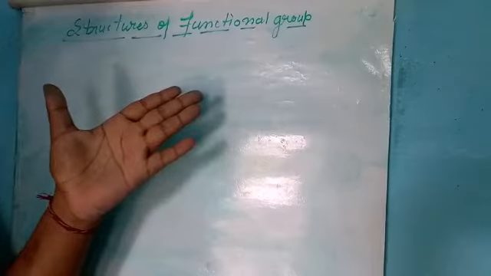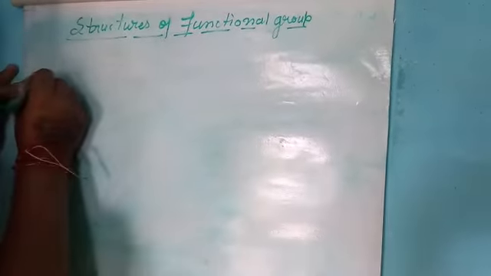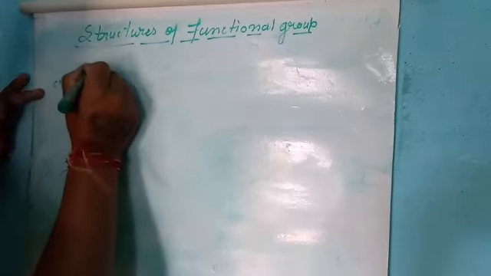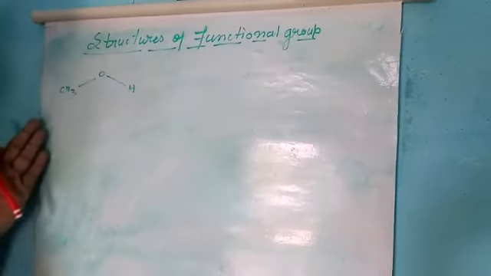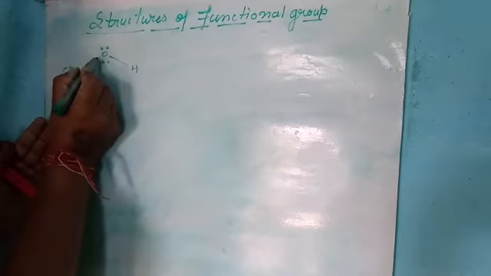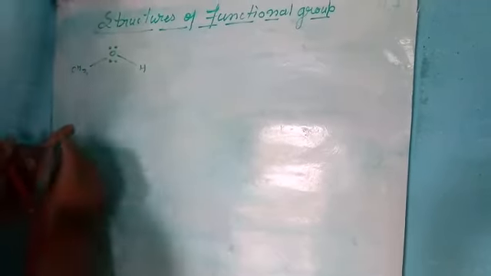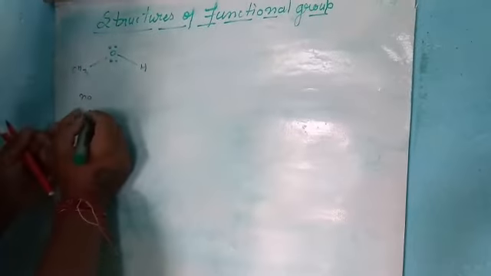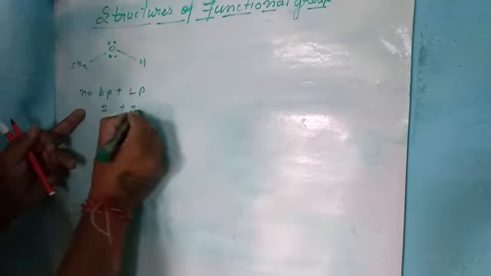Next topic is the structure of the functional group. Let us take the example of methanol, CH3OH. Students, you know this is methanol. In methanol, oxygen has 2 lone pairs of electrons, and the other electrons form bonds. Considering the number of bond pairs plus lone pairs, 2 bond pairs plus 2 lone pairs gives 4.